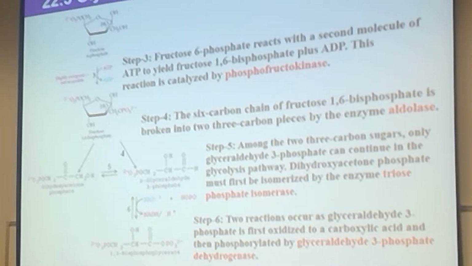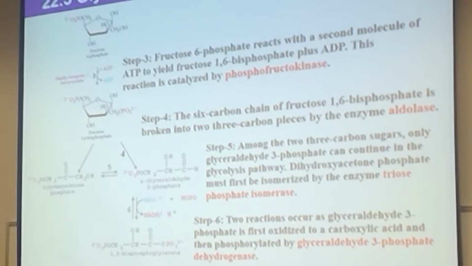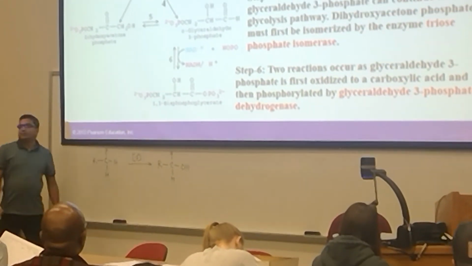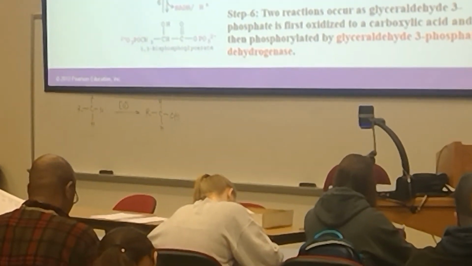How does the carbon change in oxidation? So here carbon is changing. If we oxidize an alkane, it can convert to alcohol.